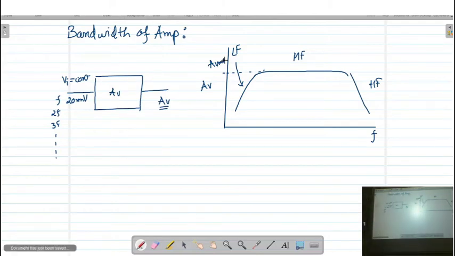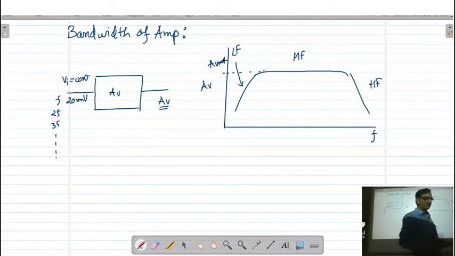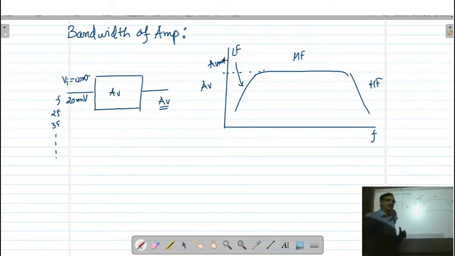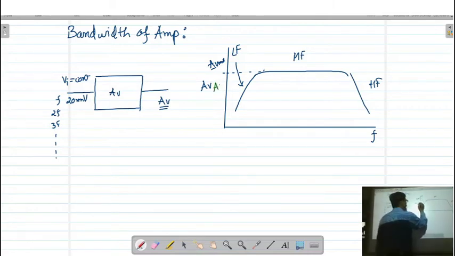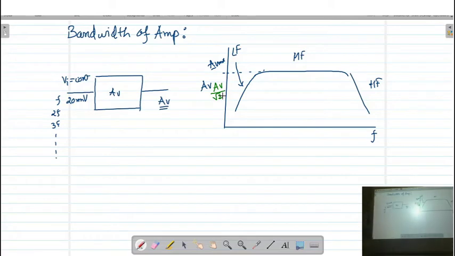Now to find the bandwidth: bandwidth is the half power bandwidth, meaning where the power of the amplifier becomes half. Here, instead of power, we have voltage gain, so if I take the voltage gain divided by root 2, that corresponds to the half power point, remember.